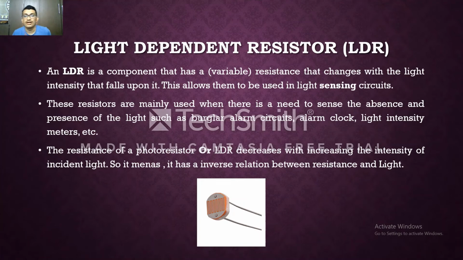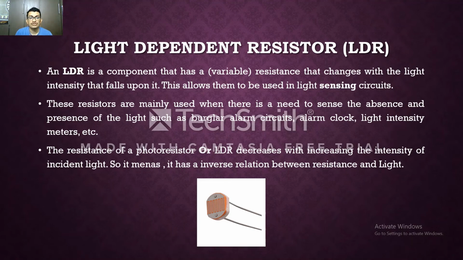Next, we are going to learn about the light dependent resistor. An LDR is a component whose resistance changes with the light intensity that falls upon it. This allows them to be used in light sensing circuits. These resistors are mainly used when there is a need to sense the absence and presence of light, such as burglar alarm circuits, alarm clocks, light intensity meters, etc.